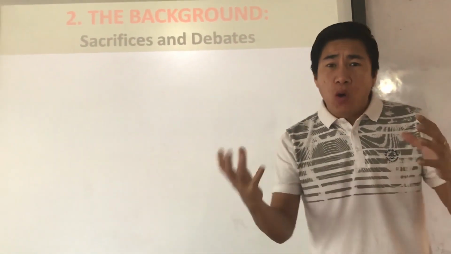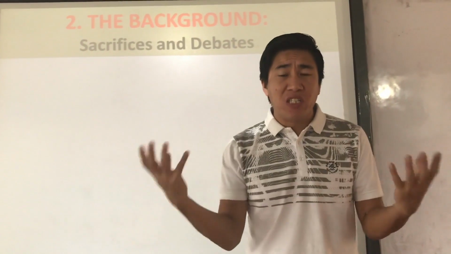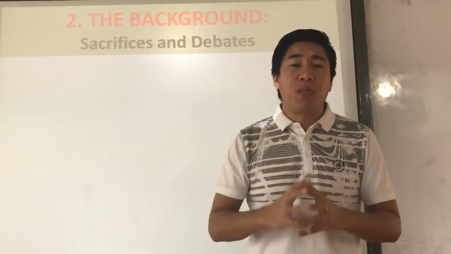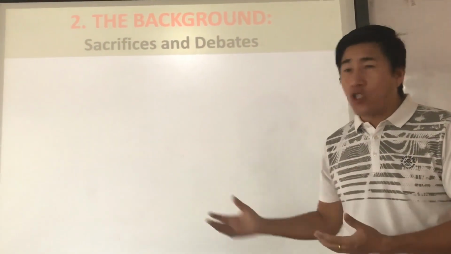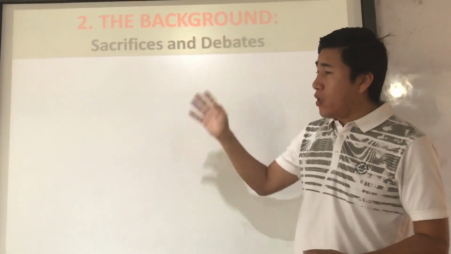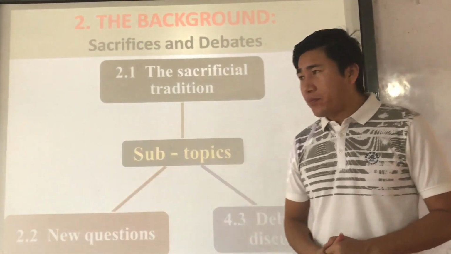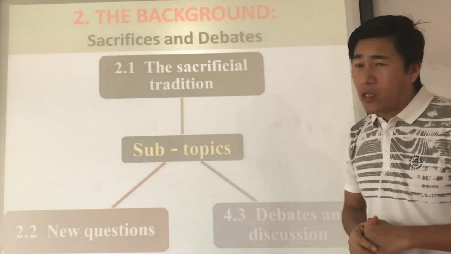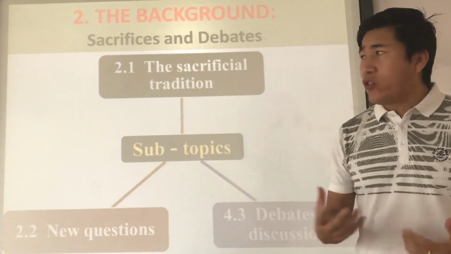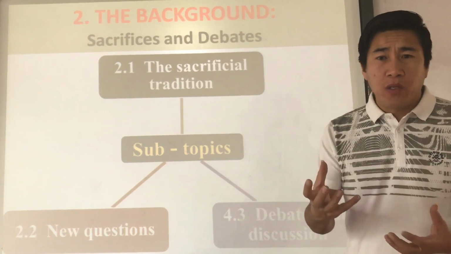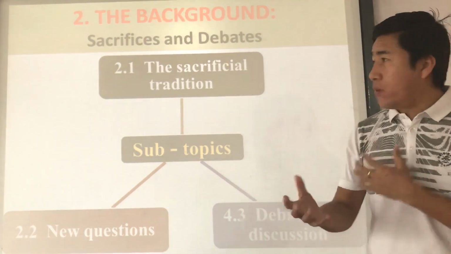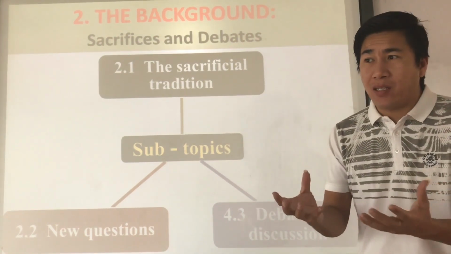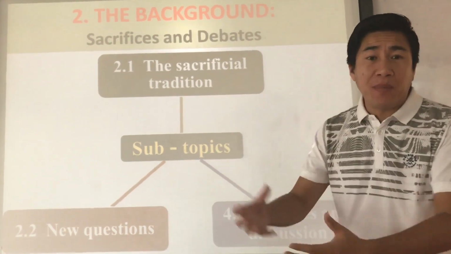So sacrifice and debate: there are different kinds of debates among the major religious traditions like Hinduism, Jainism and Buddhism, and we are going to learn about them in this topic. Within this topic, we have three subtopics. The first, 2.1, the sacrificial tradition. The sacrificial tradition is a kind of worship in ancient India mentioned in the Vedic texts. In this, we are going to learn about the different kinds of religious practices that arose in ancient India.